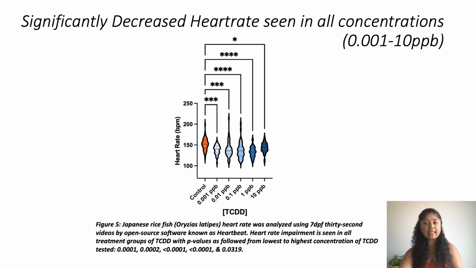Heart rate data was collected using an open-source heartbeat software and showed a significant decrease in heart rate from the control across all concentrations of TCDD tested, with 3 of the 5 groups having a p-value of 0.001 or less.